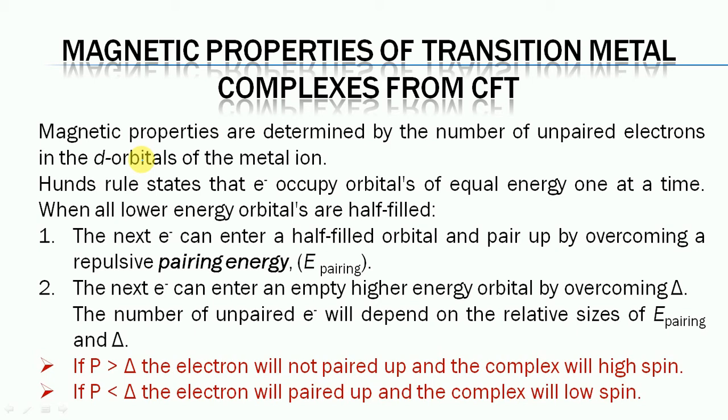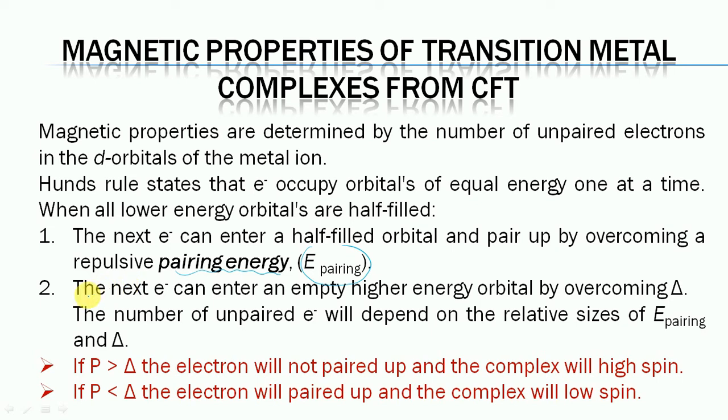The relative magnitude of crystal field splitting, that is delta, and pairing energy will help us find whether the complex is low spin or high spin. Hund's rule states that electrons occupy orbitals of equal energy one at a time. When all the low energy orbitals are filled, the next electron can enter a half filled orbital and pair up by overcoming a repulsive pairing energy.